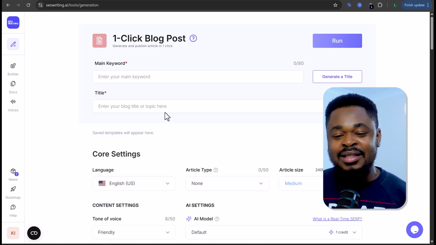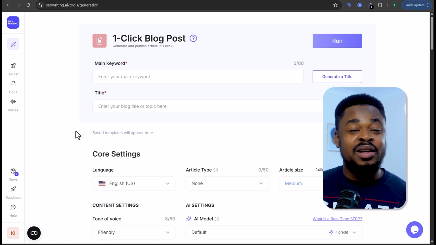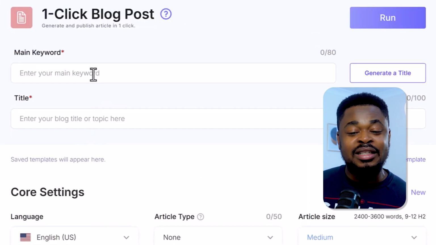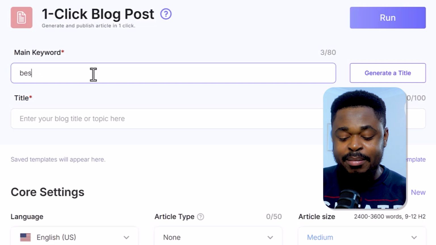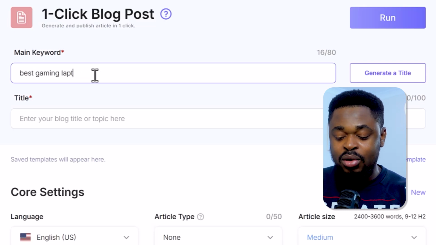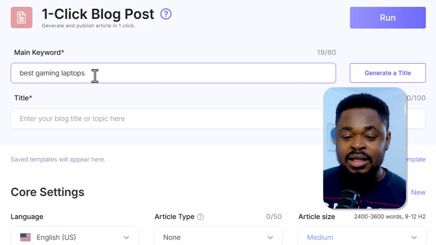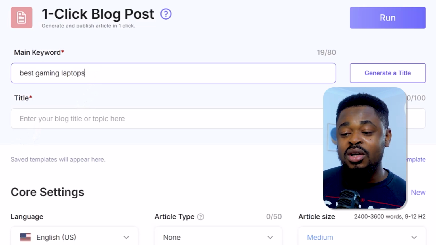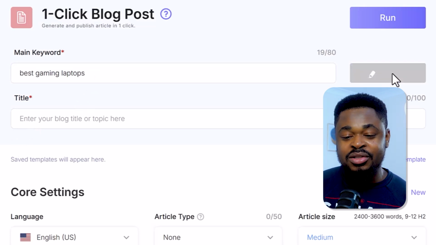Now, enter the main keyword. So let's say you want to generate a blog post about the best gaming laptop. So what we are going to do here is to enter the keyword about the blog post. So I'm going to write best gaming laptops and then enter the blog post title. If you have a title, fine. But if you don't have a title, you can just click on generate a title.